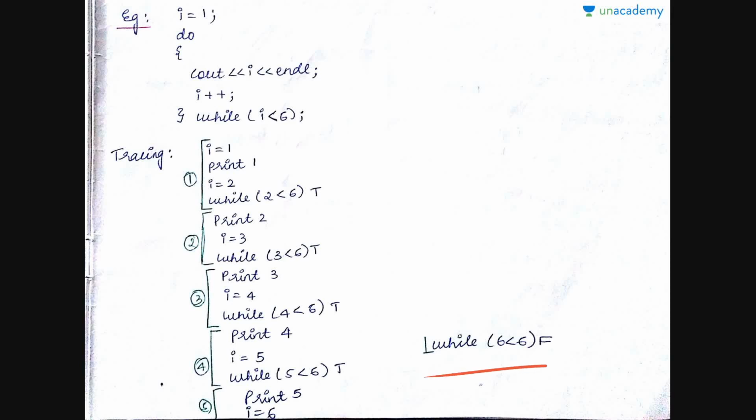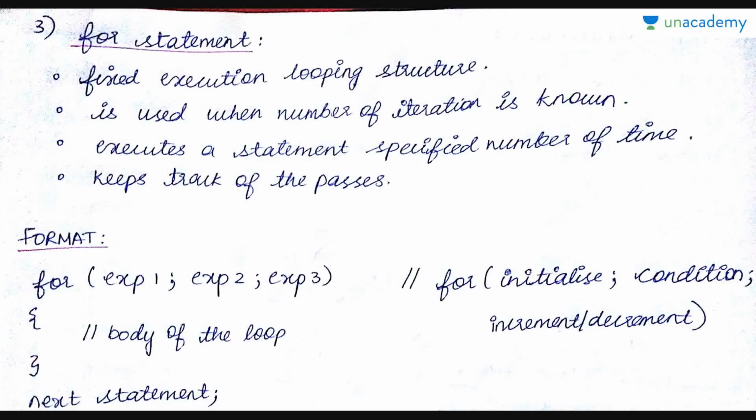It is not. Hence, it is false and you come outside the loop. Now you would get to know why the condition changed from I less than or equal to 5 to I less than 6, because do while will enter the body of the loop even when the condition is false. At least once, and then only you'll check for the condition. So even if the condition is false, at least once you enter the loop.